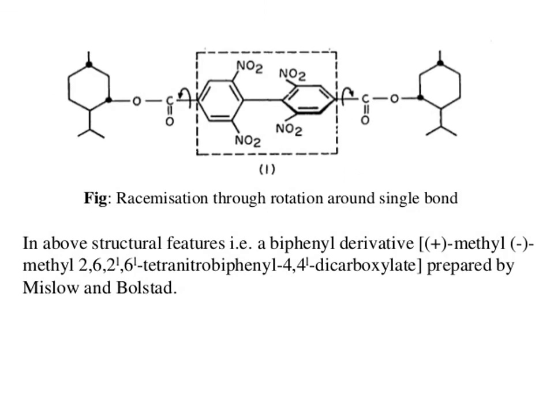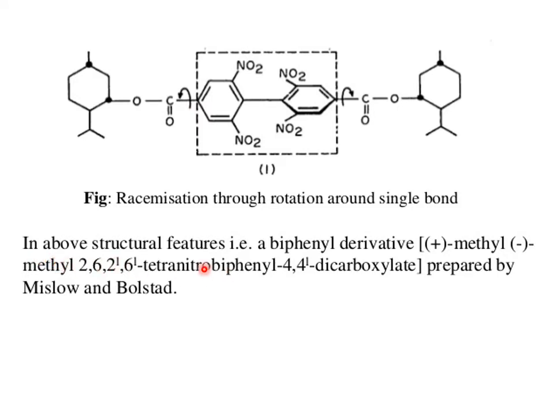These are the compounds in which racemization through rotation around a single bond occurs. When you rotate the bond over here, you will get one enantiomer, and when you rotate the bond over here, you will get the other enantiomer. In the above structural features, that is biphenyl derivatives, 2,6,2',6'-tetranitrobiphenyl-4,4'-dicarboxylate was prepared by Mislow and Bolstad. These were the scientists who prepared this compound.